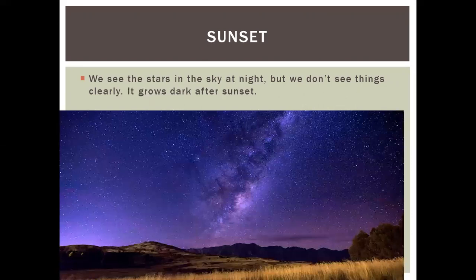Now at sunset, as you can see, we see the stars in the sky at night and we also see the moon. But we don't see things around us clearly because it grows dark after sunset. There is not enough light, so there is maybe the light of the moon. So when the moon is around, you feel that it's still a little pleasant when the moon and the stars are around at night. And day and night affect living beings.